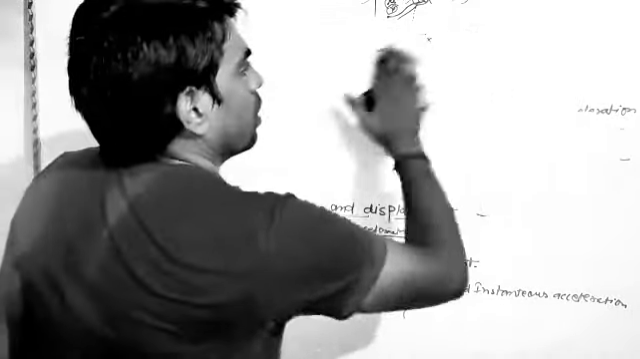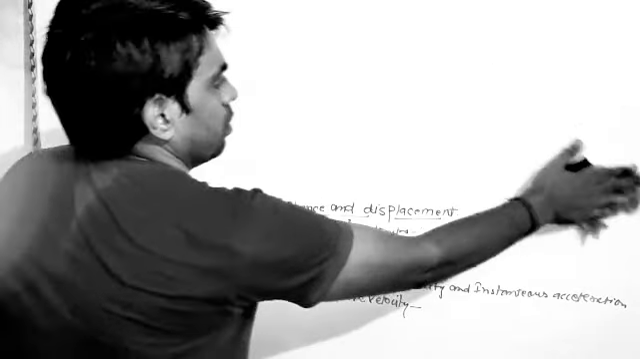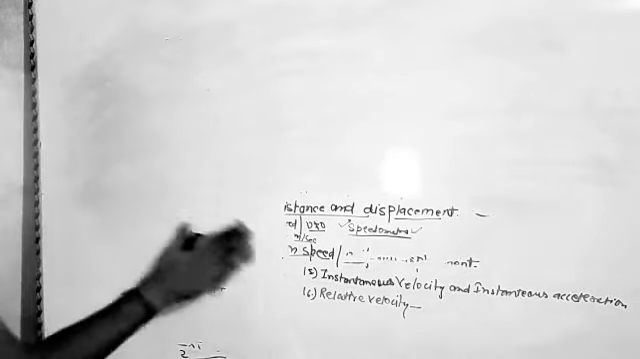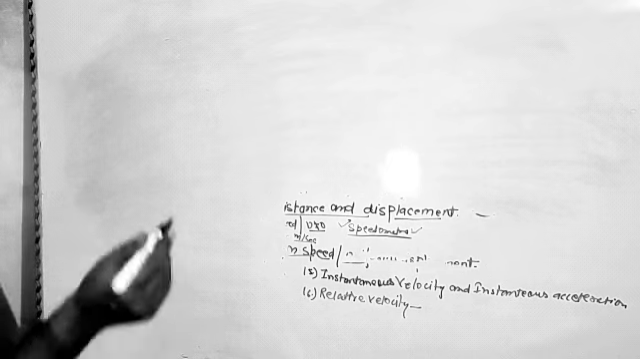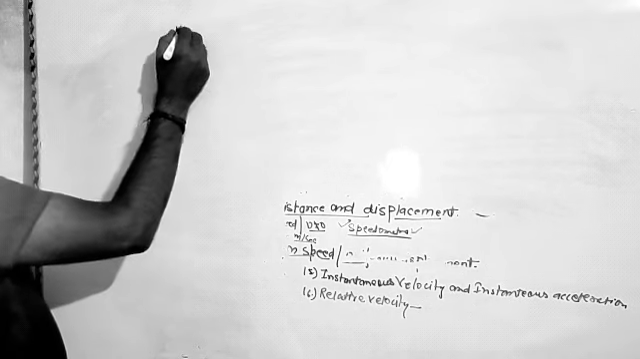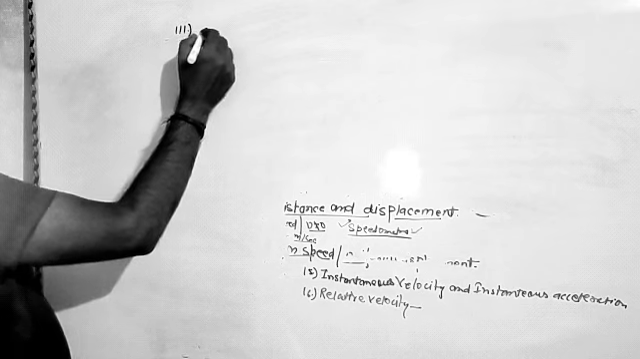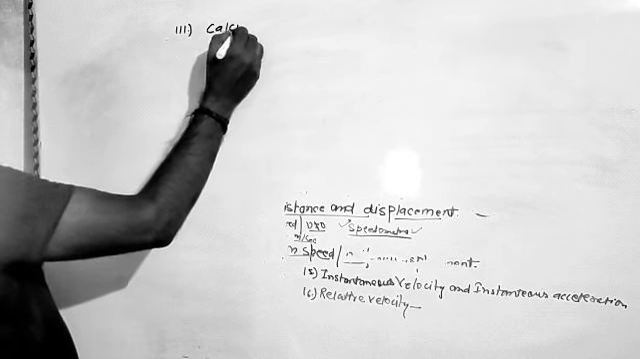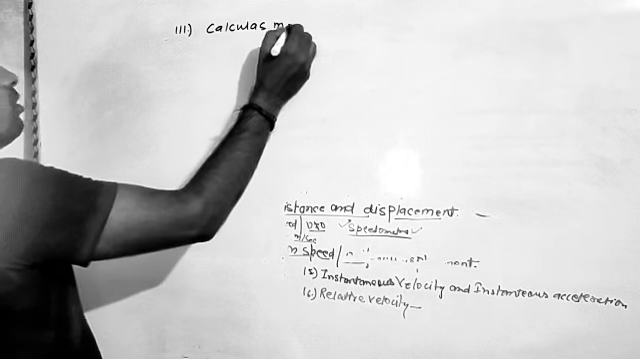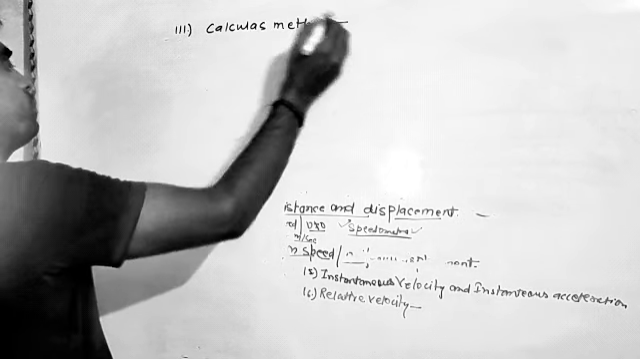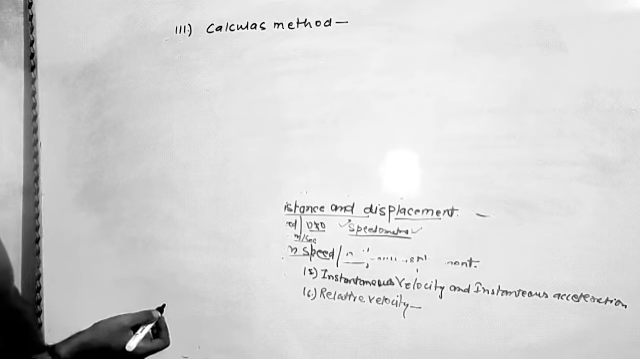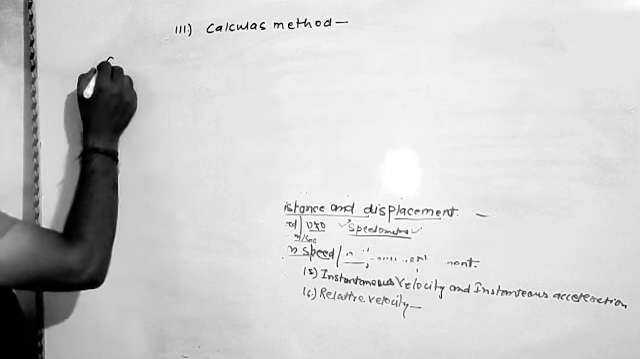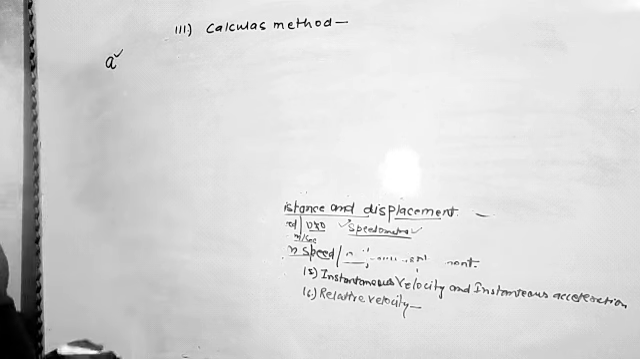Now we are going the other way of finding the equations of motion, and that is very important. That is the calculus method. So this is the third way, and it is called the calculus method. If you remember, by the common method we started with our acceleration.